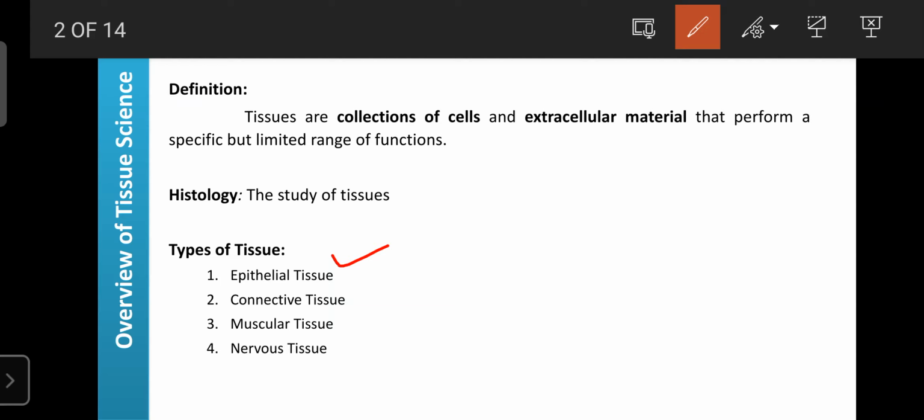Epithelial tissue is mainly present in the lining of the organs, for example blood vessels. The outer layer as well as the inner layer are the locations of the epithelial tissue. It is mainly present as lining and covering of the organ. So epithelial tissues play an important role in the protection of the underlying organs, and they are also involved in absorption, to supply nutrition to the underlying organ, because they are mainly present in the lining of organs.